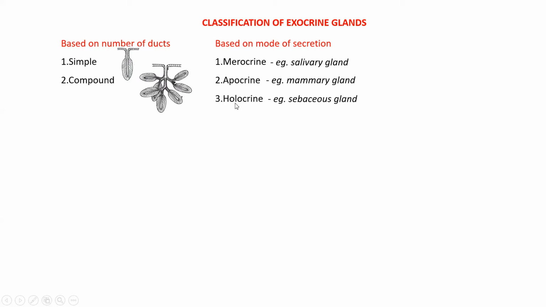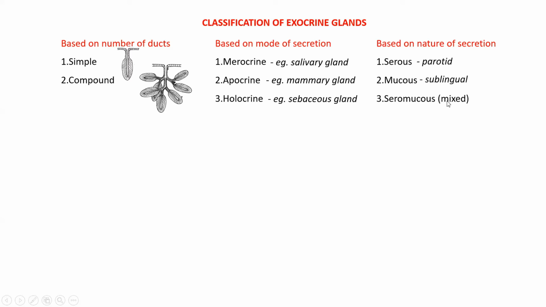And finally, we have classification based on nature of secretion into serous, mucus, and mixed. Serous gland secretes a thin watery secretion rich in enzyme. Mucus gland secretes a thick viscous fluid which is involved in protection and lubrication, and mixed gland secretes secretion which is intermediate in consistency. Serous gland, example, parotid salivary gland, mucus, sublingual, and mixed, submandibular salivary glands.